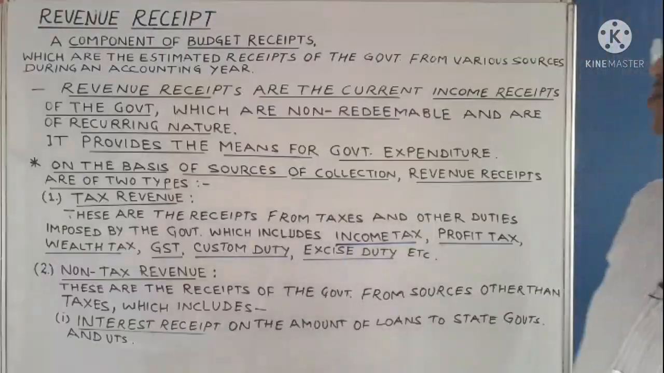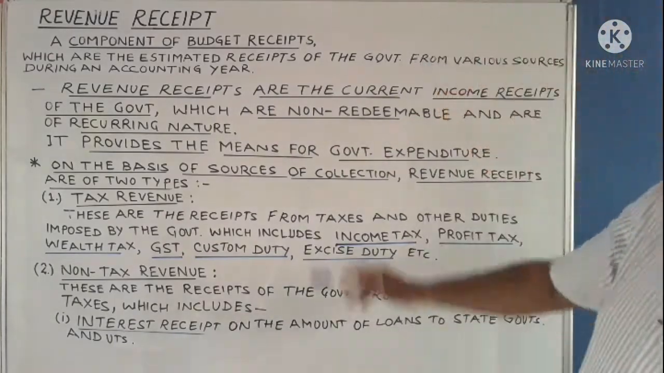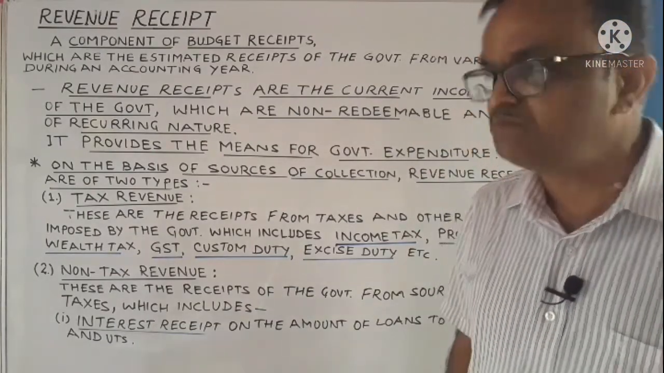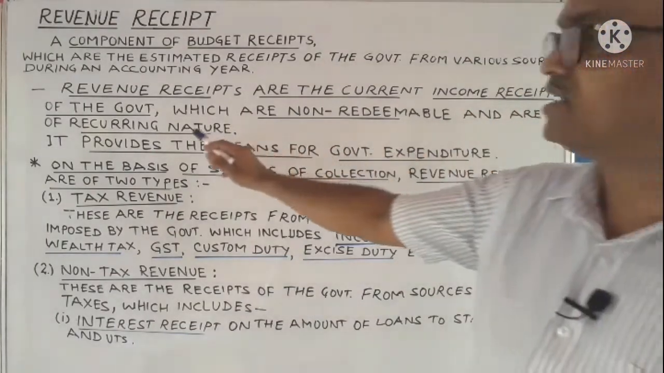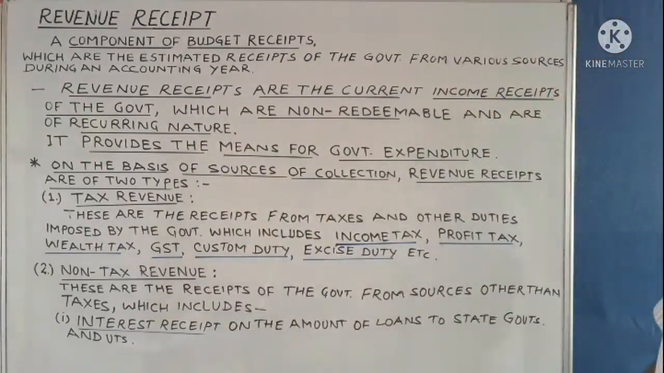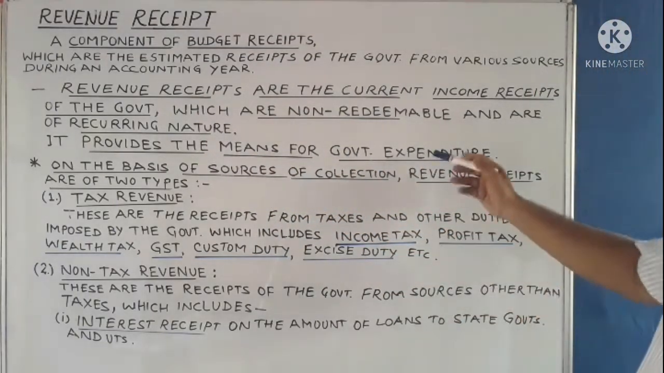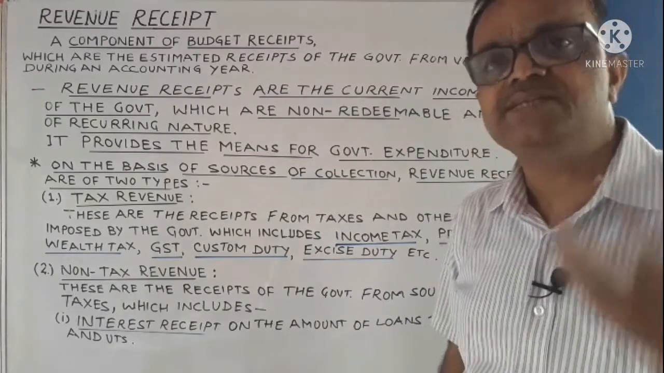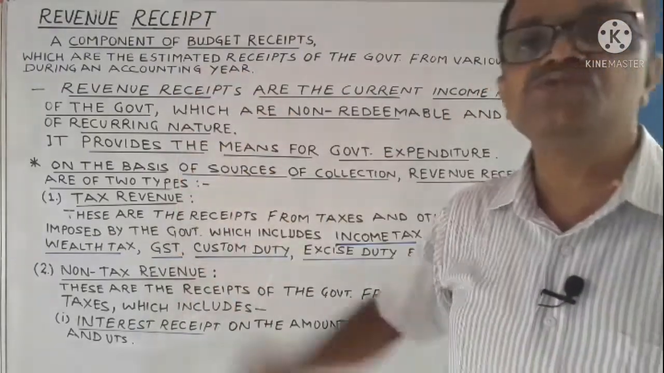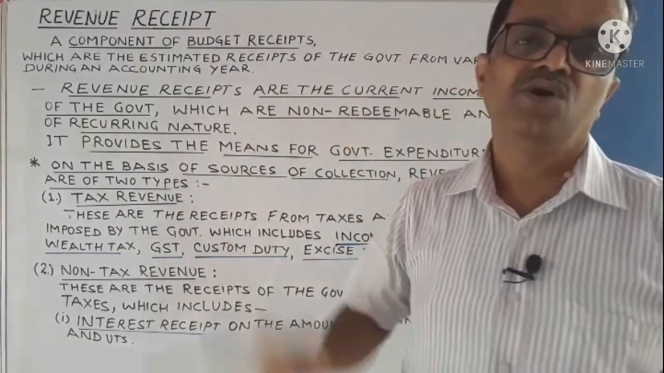So these revenue receipts are the current income receipts of the government which are non-redeemable, which are not to be refunded back by the government, and are of recurring nature, meaning these come to the government treasury at regular intervals every year, and which provide the means for government expenditure. Whenever government spends any amount on a particular policy or programs, that comes through these revenue receipts, that is, sources from which the government receives the amount of money.